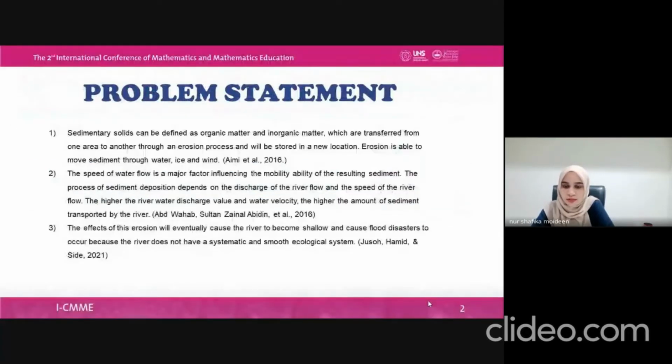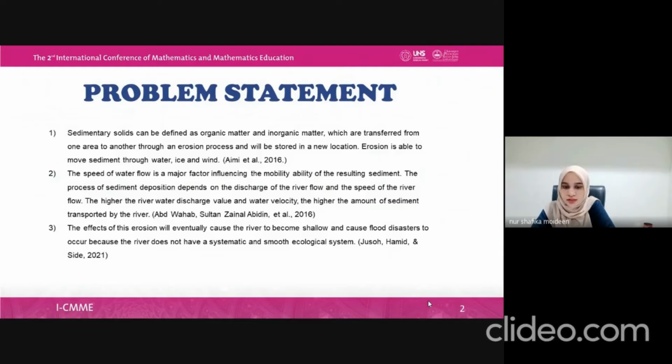Sedimentary solids can be defined as organic and inorganic matter which are transferred from one area to another through an erosion process and will be stored in a new location. Erosion is able to move sediment through water, ice and wind. The speed of water flow is a major factor influencing the mobility of the resulting sediment. The process of sediment deposition depends on the discharge and the speed of the river flow. The higher the river water discharge and velocity, the higher the amount of sediment transported by the river.